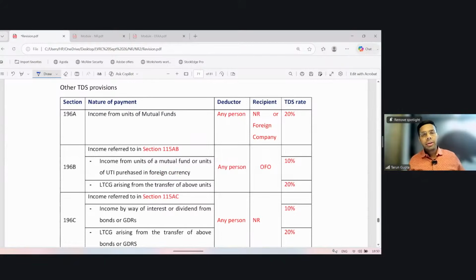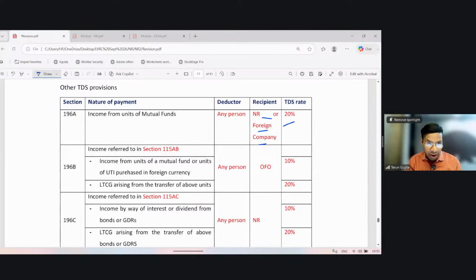Now we will discuss other TDS provisions applicable to non-residents. First comes 196A, income from units of mutual fund. The deductee may be any person, but the recipient is the owner of a foreign company. The mutual fund is required to deduct tax at the rate of 40%.